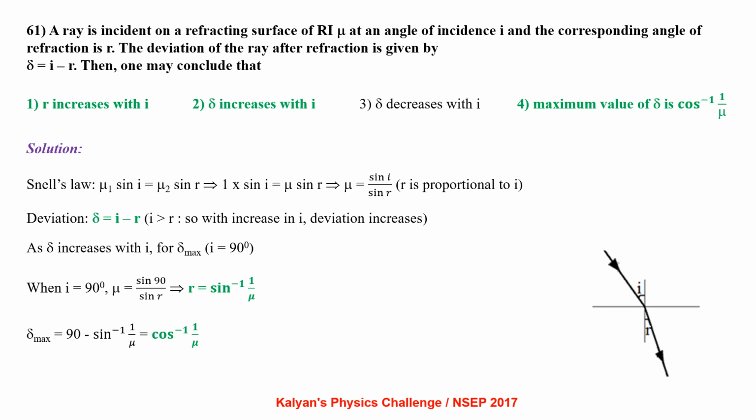Applying Snell's law, mu1 sin i = mu2 sin r, 1 into sin i = mu sin r, which gives mu = sin i / sin r. Since mu for a given medium is constant, r increases with i. Deviation delta = i - r, i is greater than r, so with increase in i, deviation also increases. For delta maximum, i = 90, mu = sin 90 / sin r, that is r = sin inverse 1/mu. So delta max = 90 - sin inverse 1/mu, that is cos inverse 1/mu.